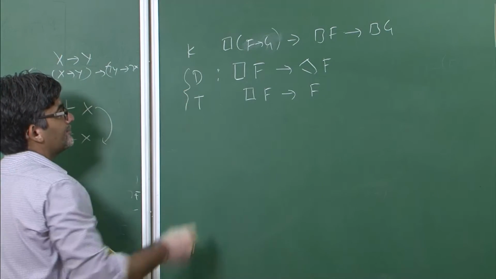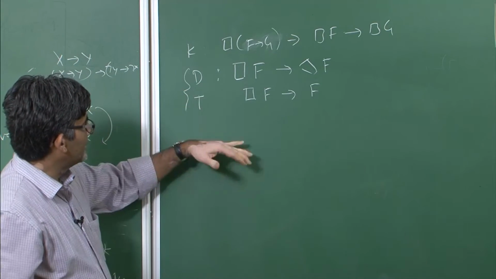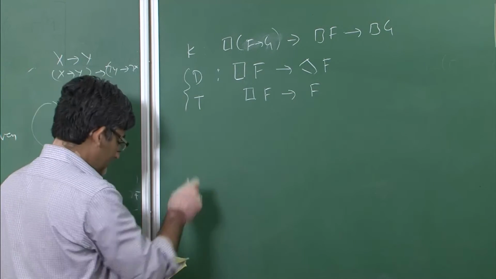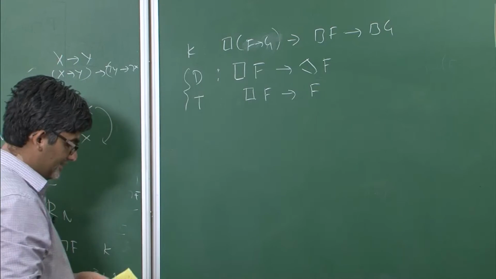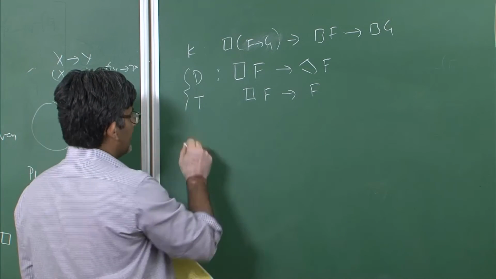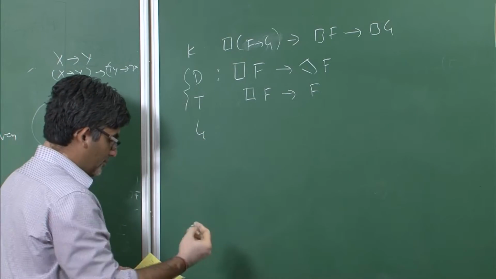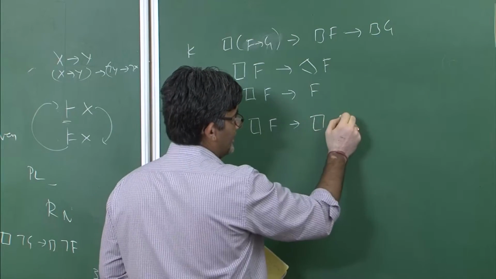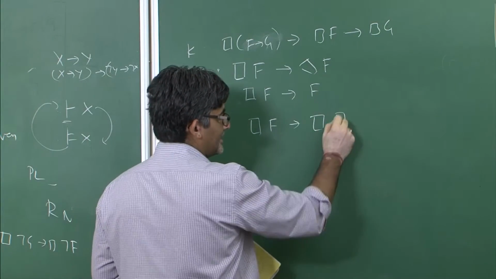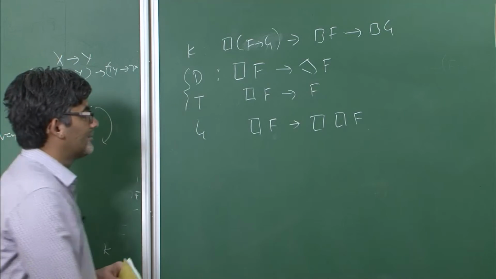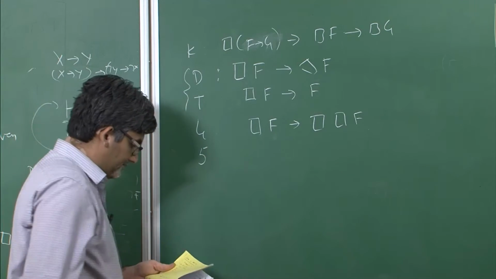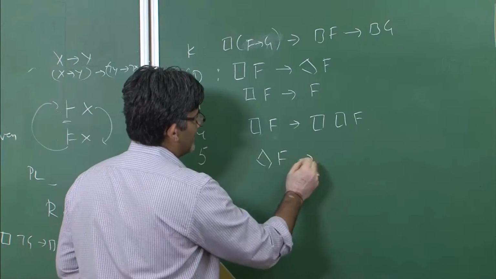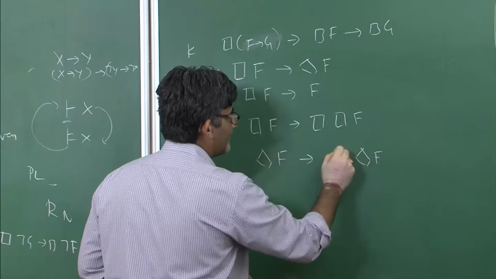D was introduced first, then T has come a little bit later, and these two define the axiomatic systems D and T. There is something called 4. 4 has this particular axiom: it is necessary that F implies it is necessarily necessary that F. The fifth one: if it is possible that F, then it is necessary that it is possible that F.